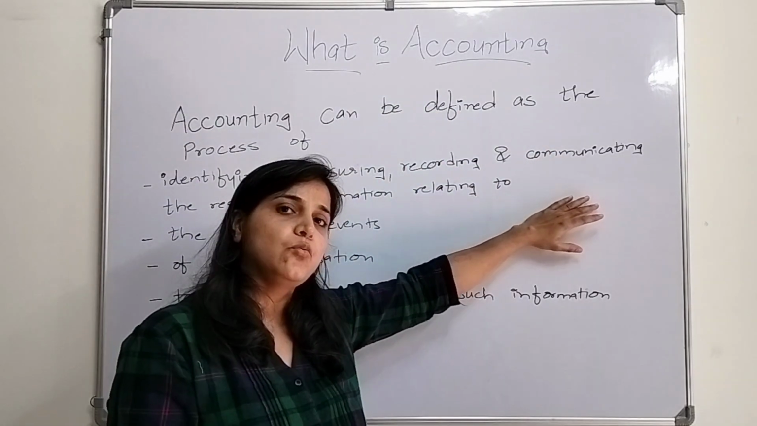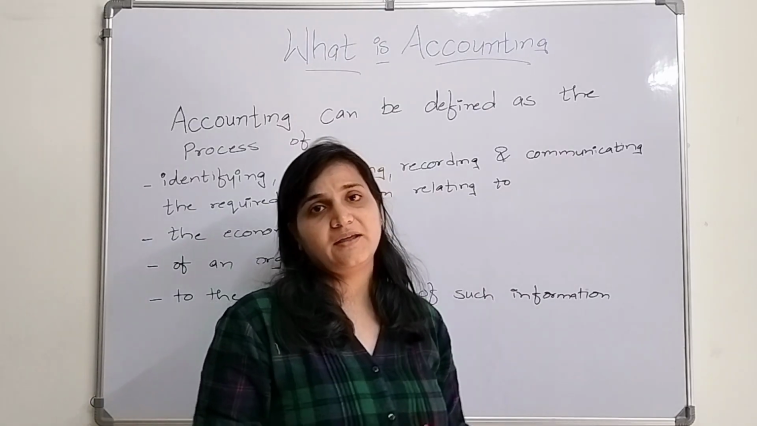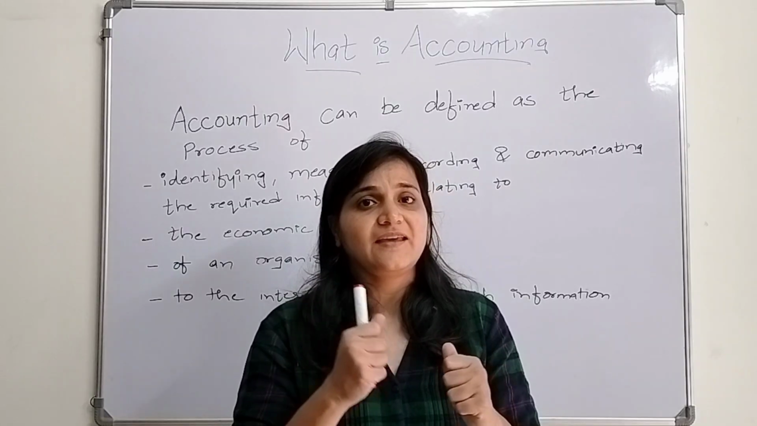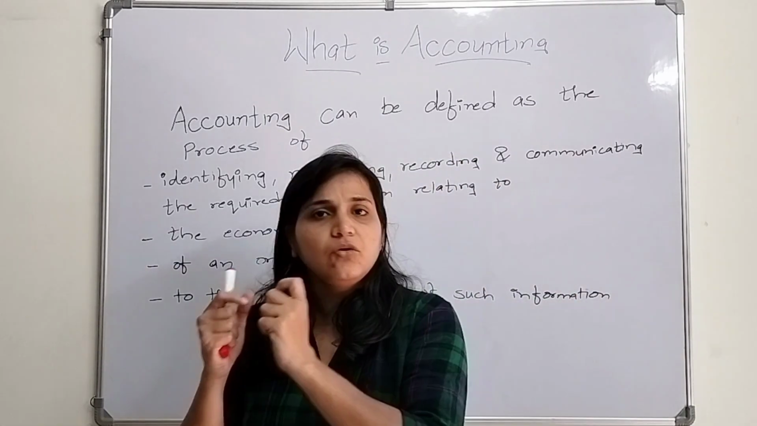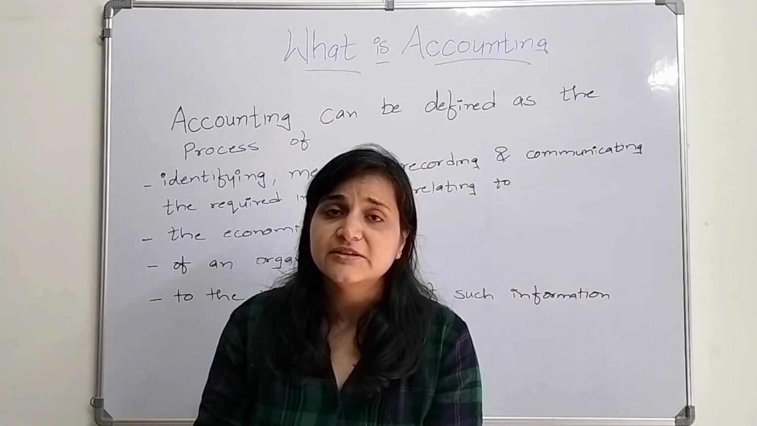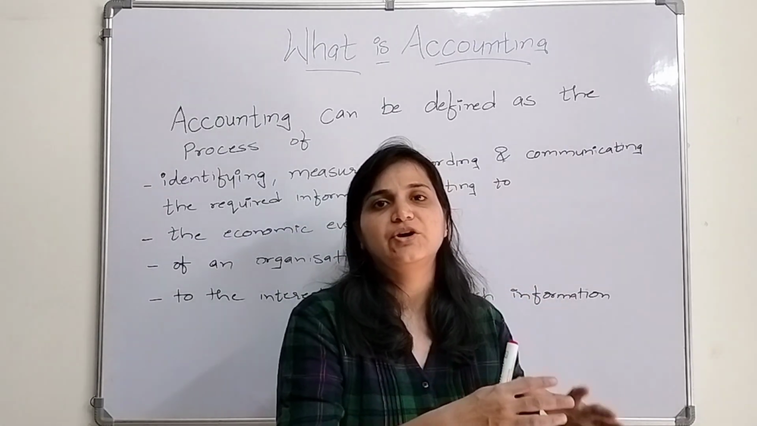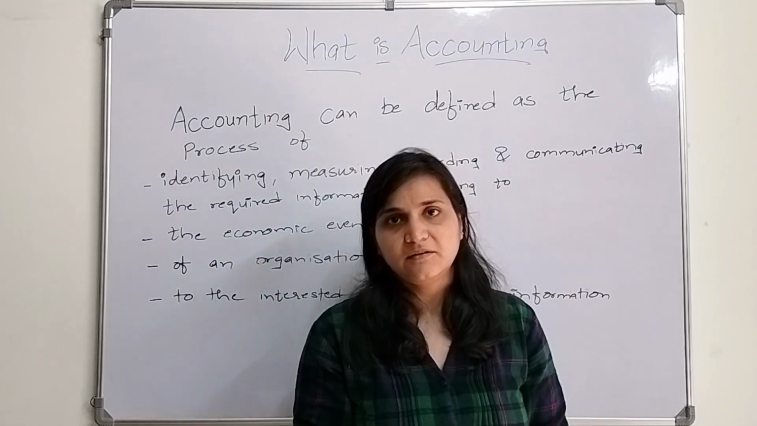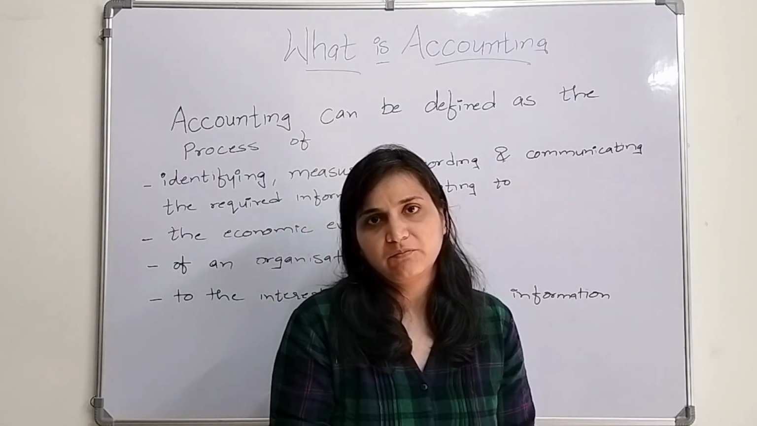This process relates to what? To the economic events of an organization. Now when I say organization, what is an organization? It is a business unit which carries on certain operations for a certain motive. That motive could be a profit motive or a non-profit motive, like charitable institutions. There are certain institutes, such as an orphanage home or an old age home. They are also considered organizations, though not for a profit motive. And there are profit motive organizations.